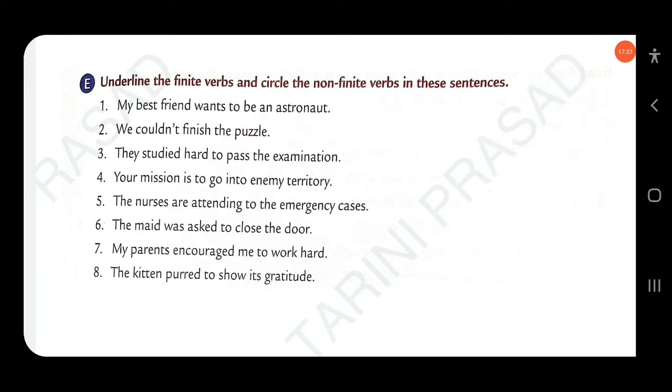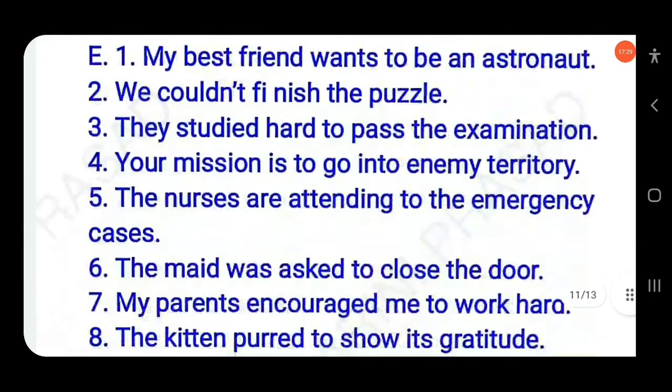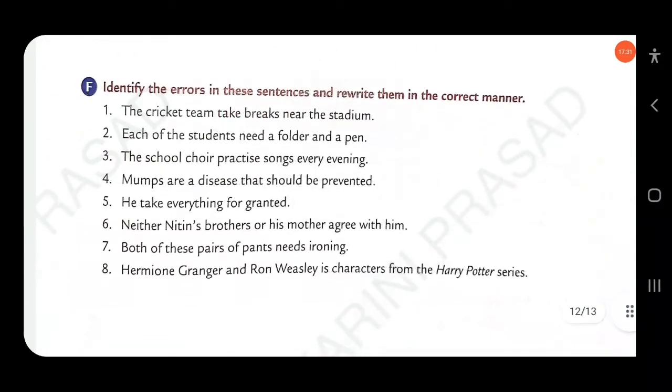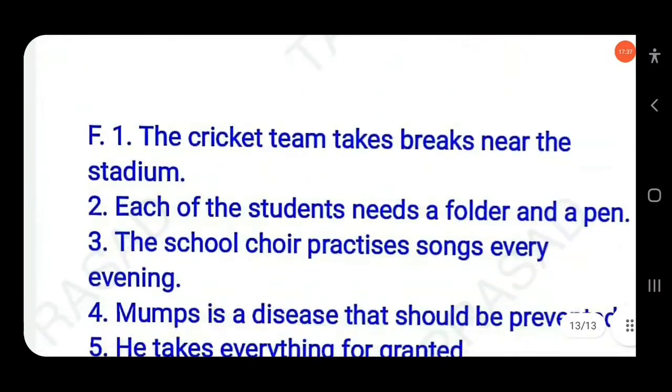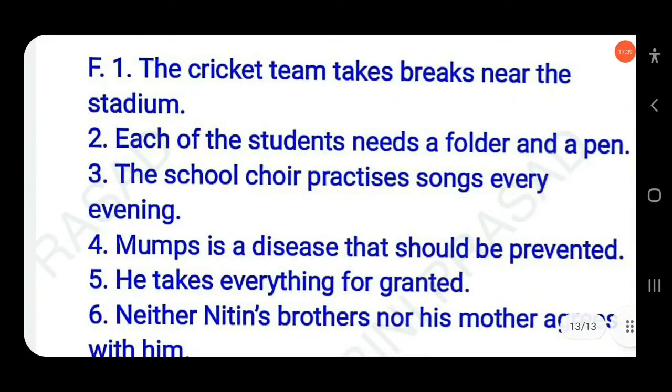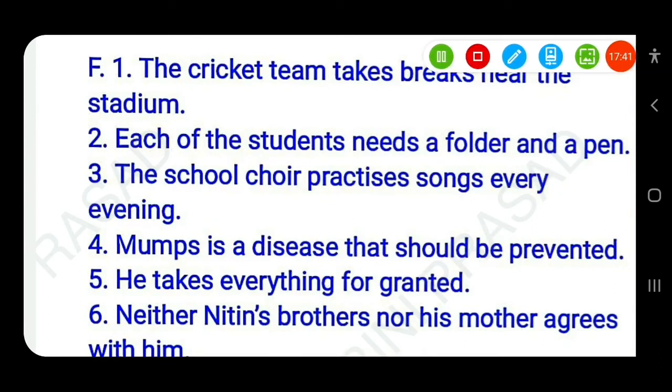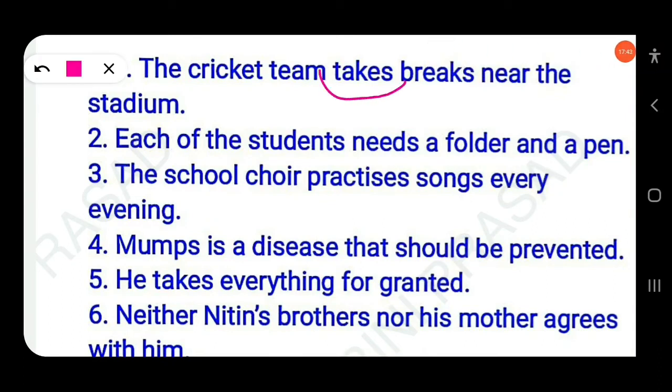Clear? Then next here, identify the errors in these sentences and rewrite them in the correct manner. Okay. So here in the first sentence, the cricket team take. So this is wrong. The cricket team takes. According to the subject, the verb must agree. The subject is singular, so the verb must be singular. So you have to add s.